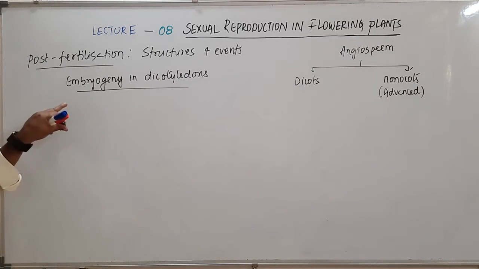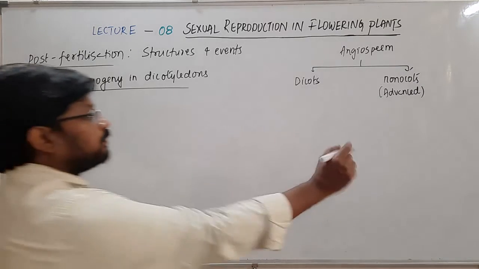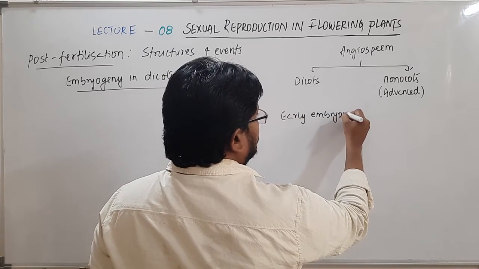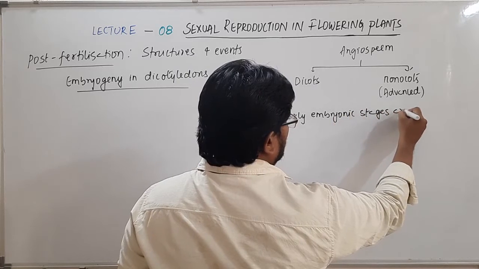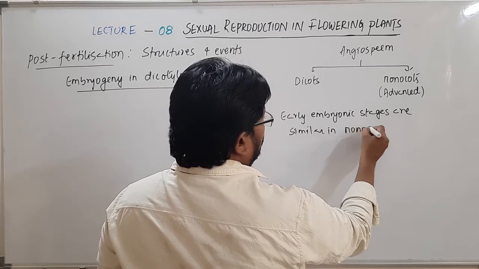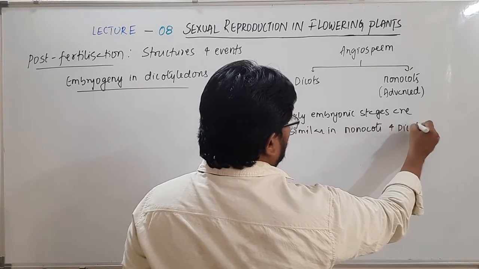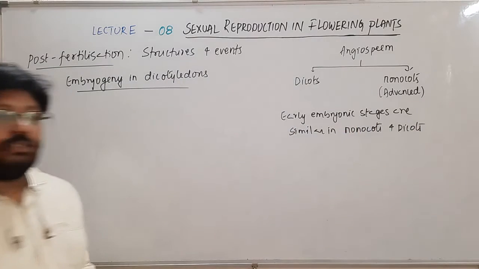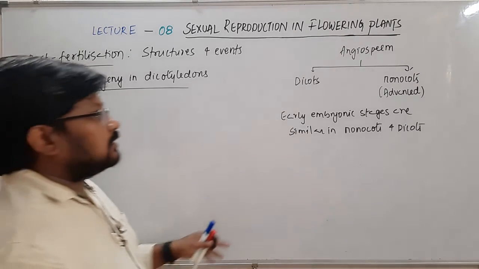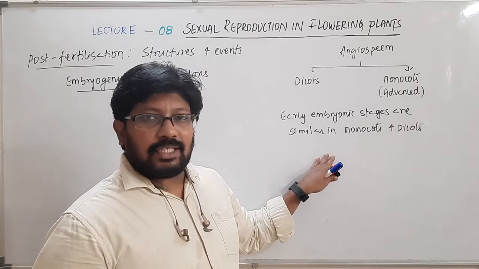Now when we see the embryogeny in monocots and dicots, the early embryonic stages are similar. If I talk about the early stages like the proembryo and the globular embryo, these will be similar in both monocots and dicots.